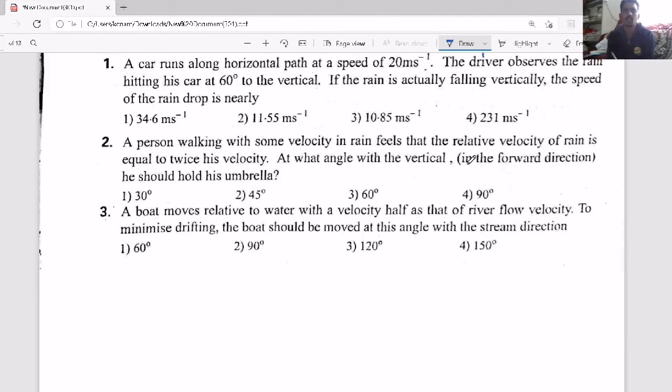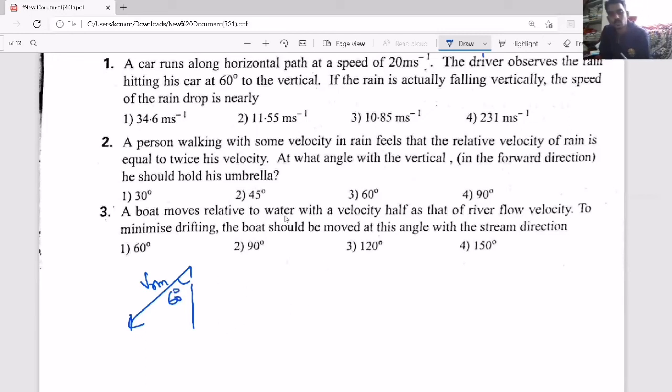Now first thing, a car runs along a horizontal path at a speed of 20 meters per second. The driver observes the rain hitting his car at 60 degrees to the vertical. If the rain is actually falling vertically, the speed of the raindrop is nearly. See, they are asking that the driver observed the rain hitting the car at 60 degrees. That means the relative velocity of the rain is at an angle 60 degrees with vertical.